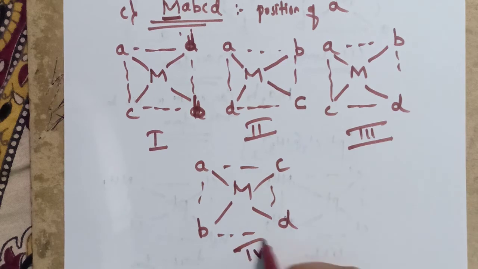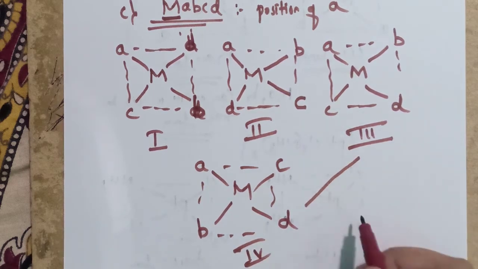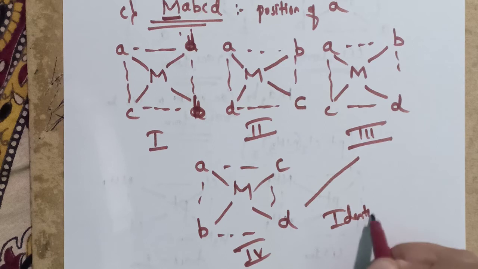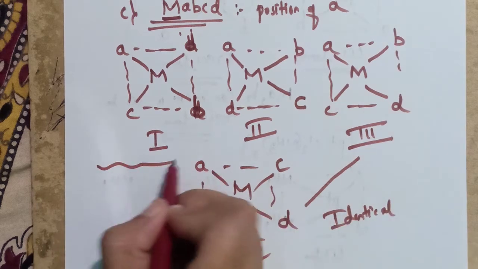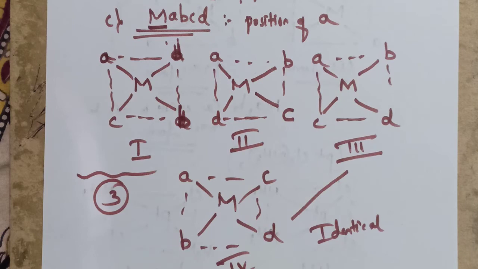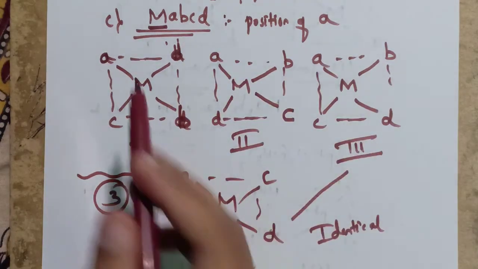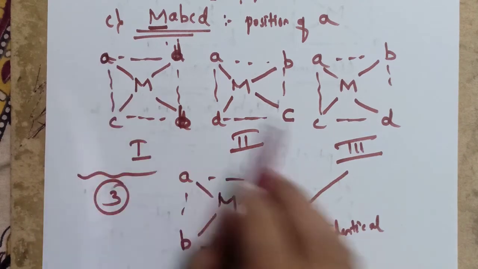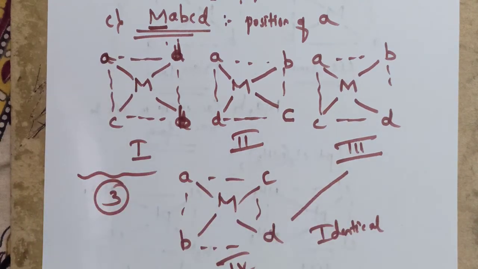But both this third and fourth are identical. So the only possible number of isomers is 3 in the ABCD square planar complexes. In this type of square planar complexes, that is MABCD, the position of A is fixed and we place the other ligands trans to it one by one.